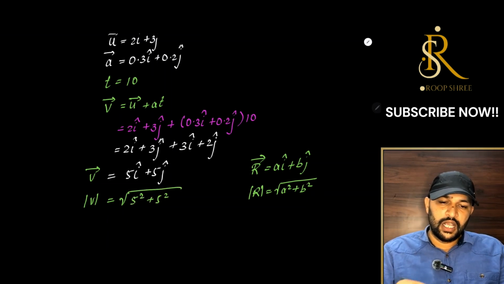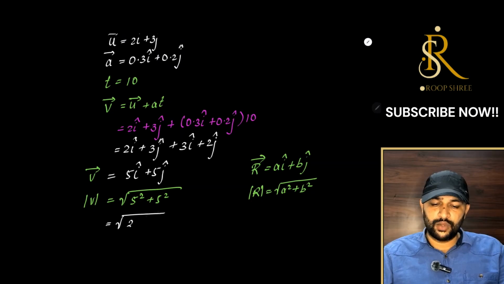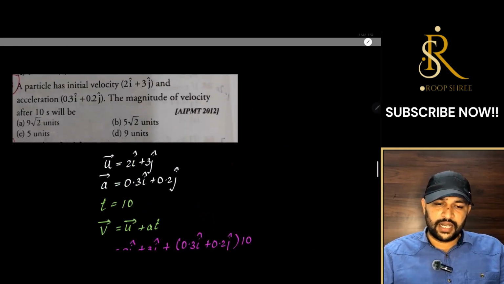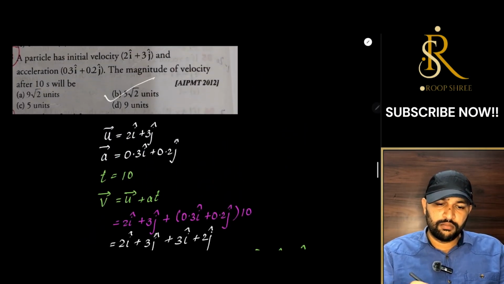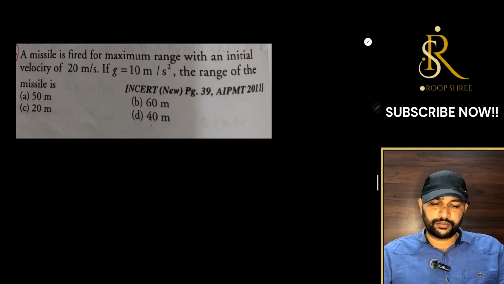Let me recall, how do we add them? Let us call 5 square as an apple. So 1 apple plus 1 apple, so 2 apples. So let us write here 2 into 5 square, right, and this will give us root 2 5. Great. So or you can rewrite it as 5 root 2. So that will be our answer, that is option B, 5 root 2. Clear? Let us move to our next problem.